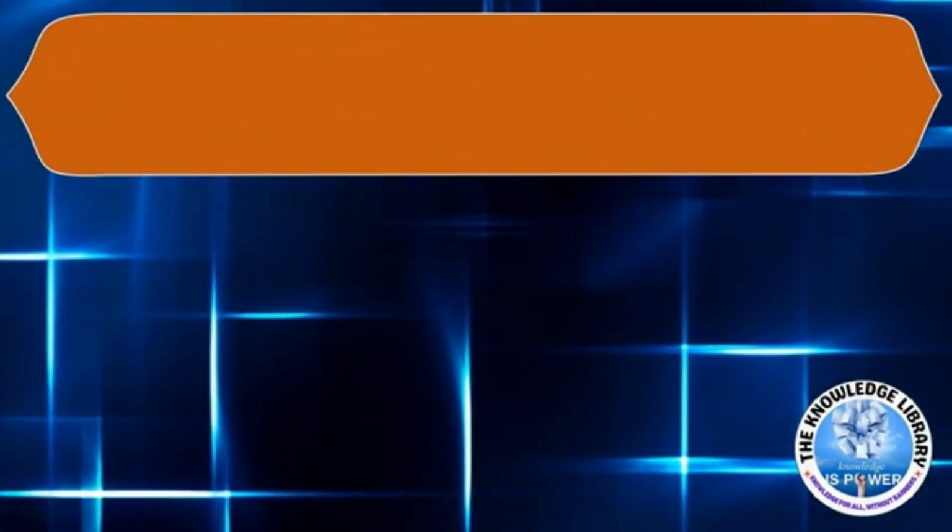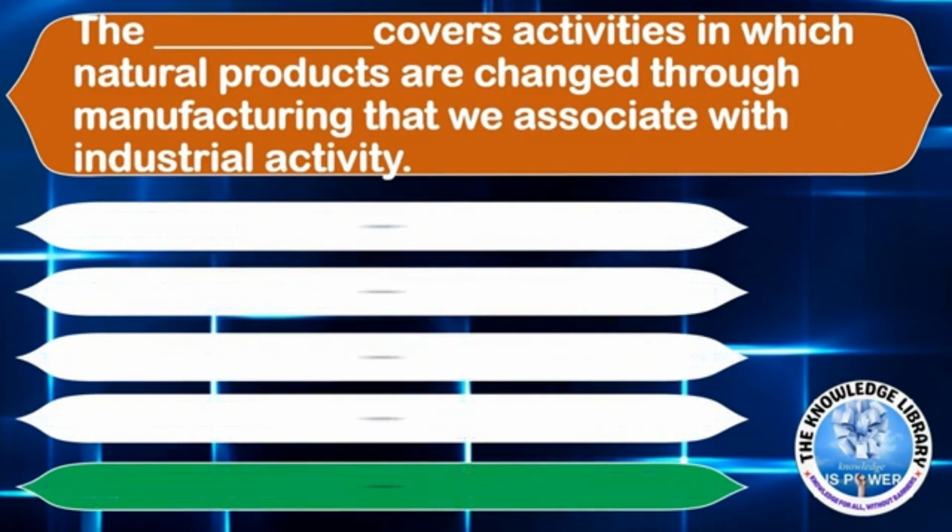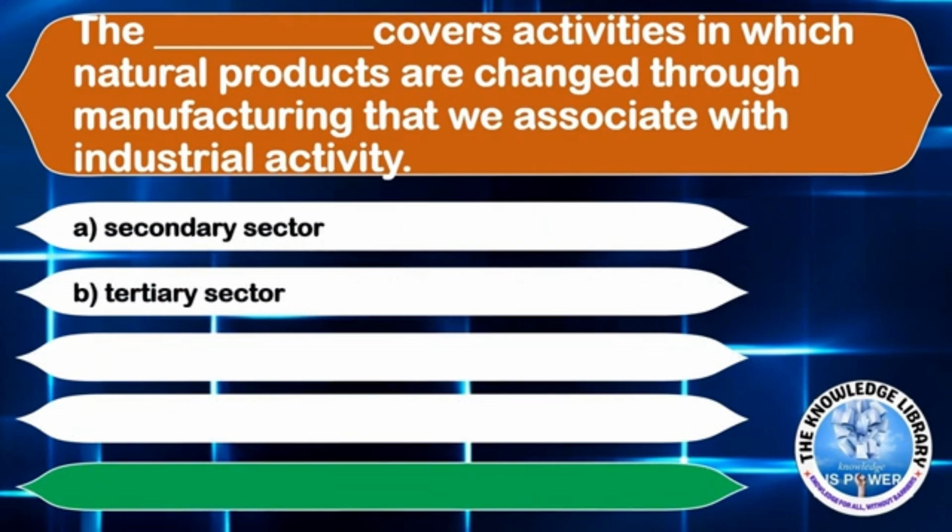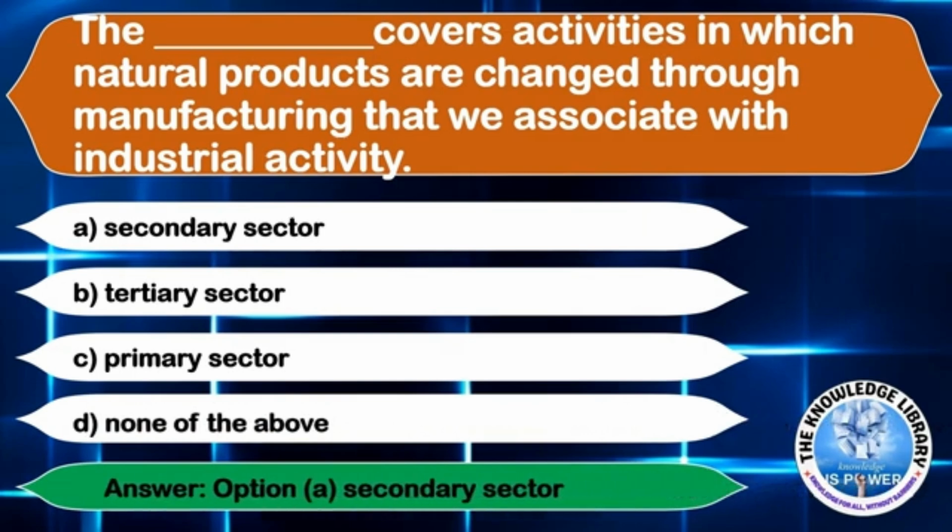The next question is, the dash covers activities in which natural products are changed through manufacturing that we associate with industrial activity. Option A, secondary sector. Option B, tertiary sector. Option C, primary sector. Or option D, none of the above. The correct answer is option A, secondary sector.